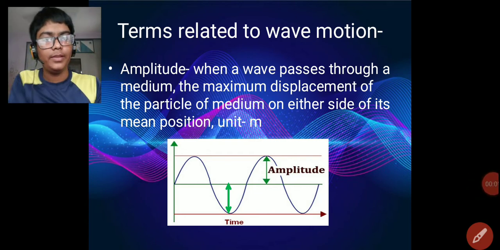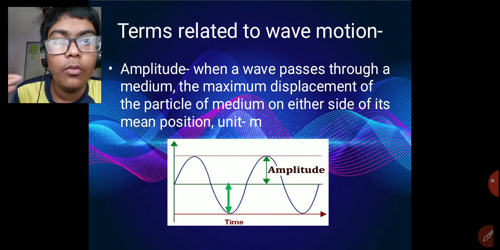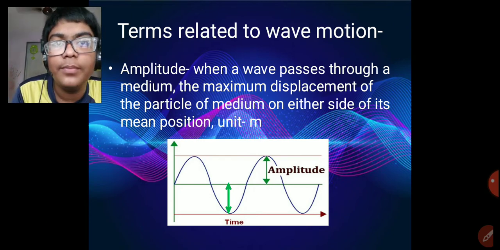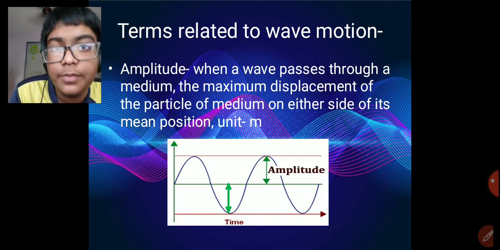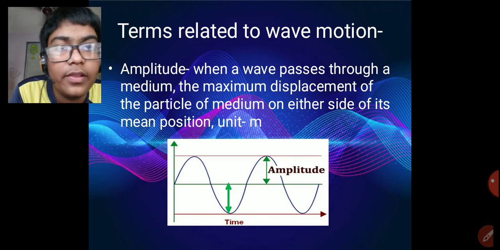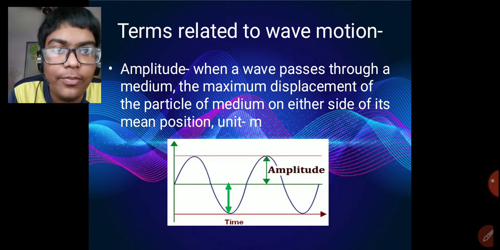Last time, in the last module of the sound chapter, we learned what sound is, how it propagates, and all the requisites of the medium. It requires a material medium. It goes in the form of waves, the two types of waves being longitudinal and transverse. So now let us learn some terms which are related to wave motion.